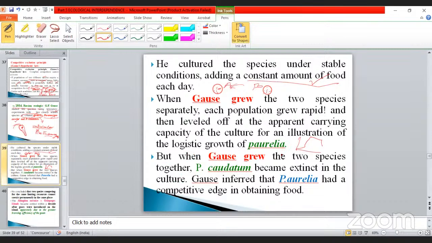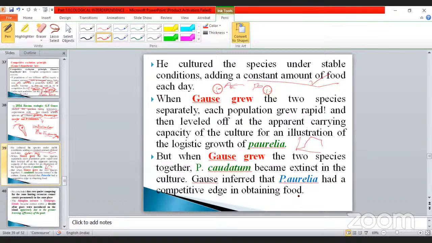But when Gause grew the two species together, Paramecium caudatum became extinct in the culture. Gause inferred that Paramecium aurelia had a competitive edge in obtaining food. What is the meaning of that? Take an example in your house: you and your brother, and there is only one egg. What will happen between yourselves? A competition occurs automatically, isn't it?